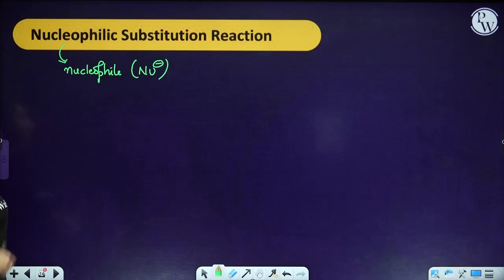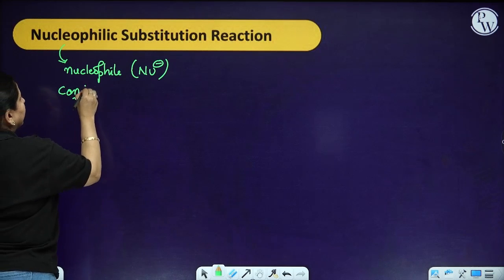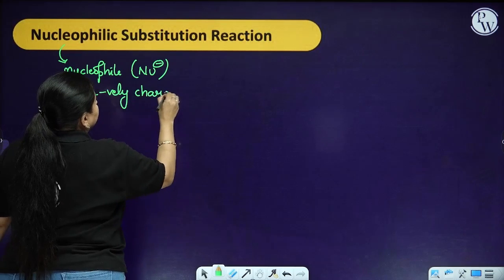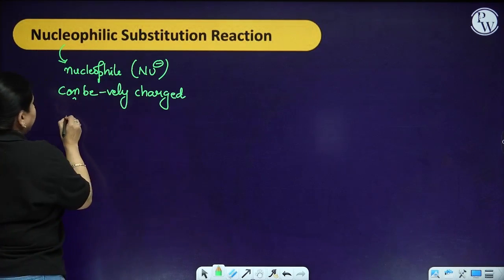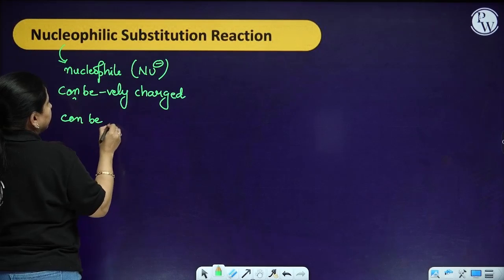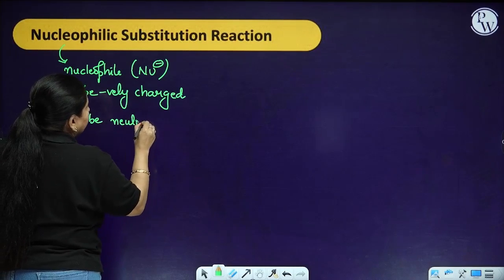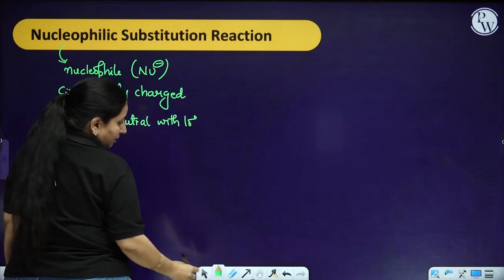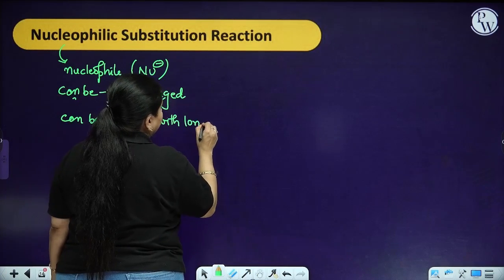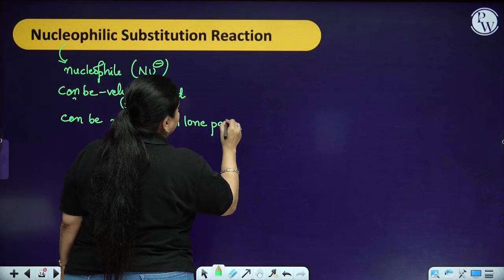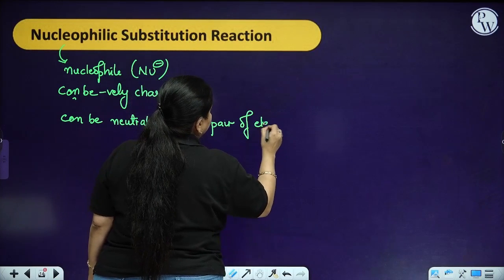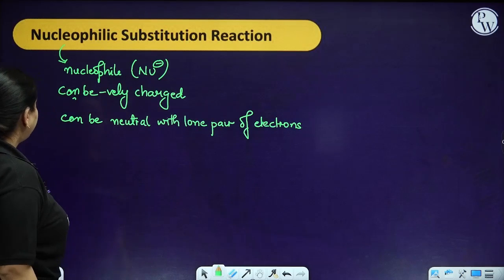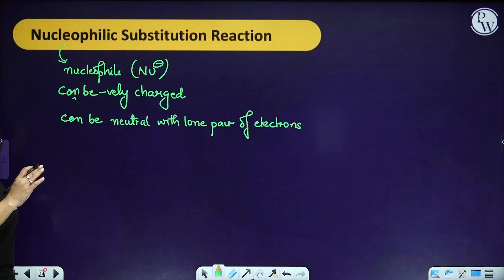Now it can be negatively charged, or it can be neutral with a lone pair of electrons.